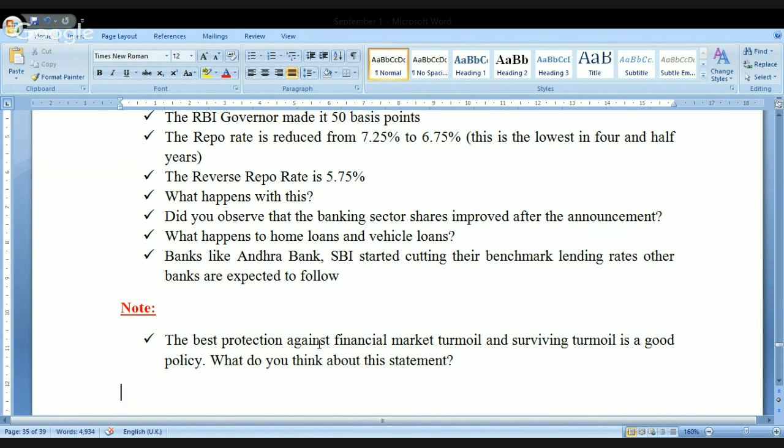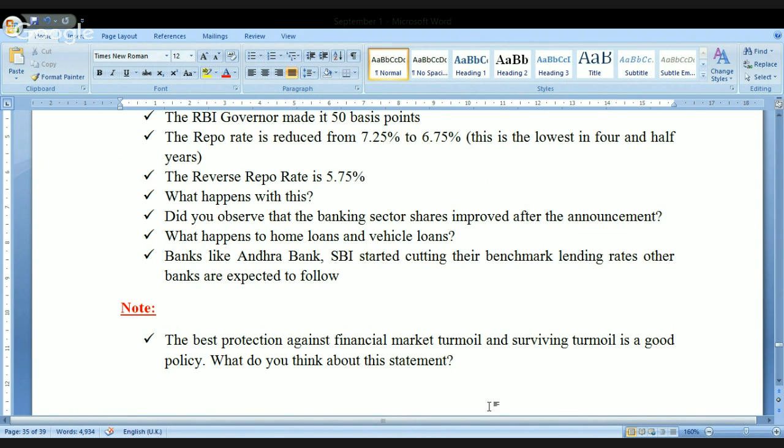This is the statement given by Dr. Raghuram Rajan, and I want all the people who are preparing for civil services to think on this one. According to him, the best protection against financial market turmoil, and surviving turmoil, is a good policy. What do you think about this statement? Just look at the statement and think about this. Is it okay?